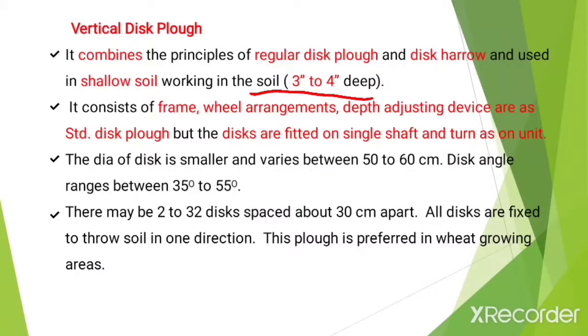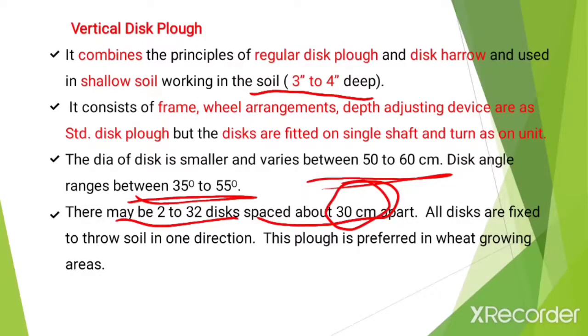The diameter of the disc is smaller, varying from 50 to 60 centimeters, and the disc angle for the vertical disc plow ranges from 35 to 55 degrees. There may be 2 to 32 discs spaced about 30 centimeters apart.